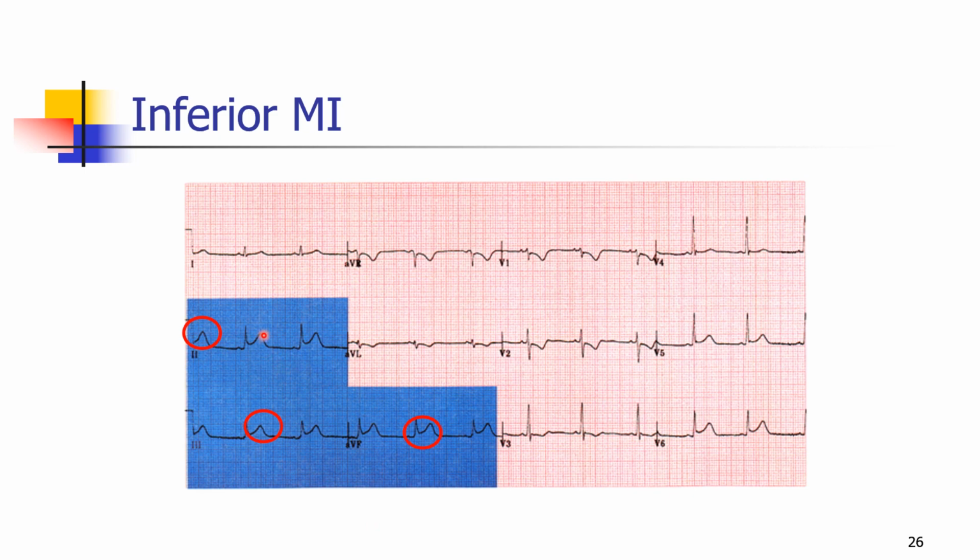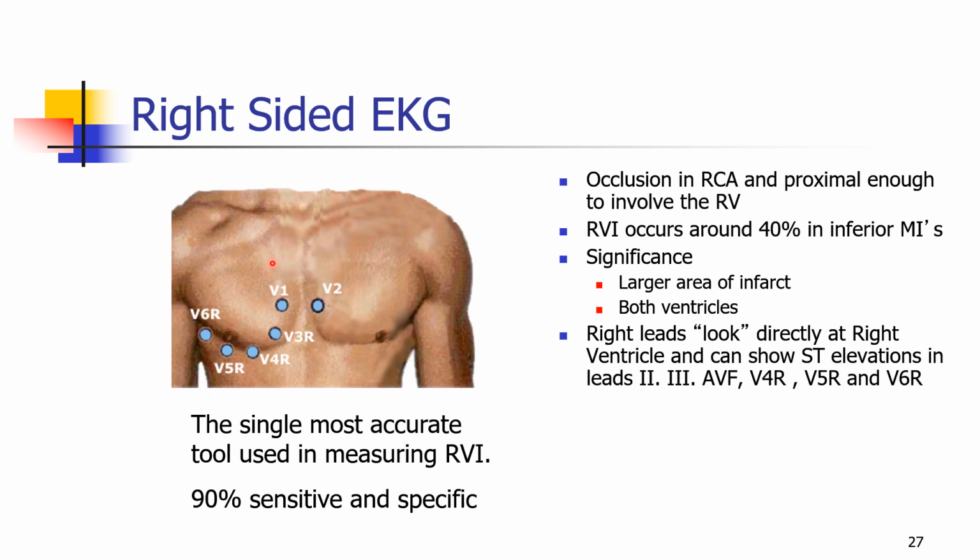See this ECG, there is ST elevation in 2, 3, aVF, so it is inferior myocardial infarction. Now what's the role of the right-sided ECG? Whatever we say, inferior, anterior, lateral, we are referring to the left ventricle, isn't it? But the right coronary artery also supplies the right ventricle. How do we diagnose right ventricular involvement? V1, V2 is the usual lead placement. We should place additional leads in V3 and V4. If these additional leads V3 and V4, which are looking at the right ventricle, show ST elevation, then that means there is right ventricular myocardial infarction.